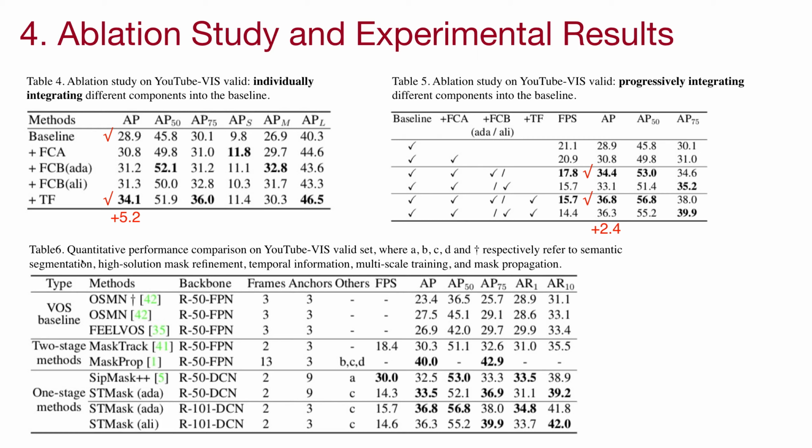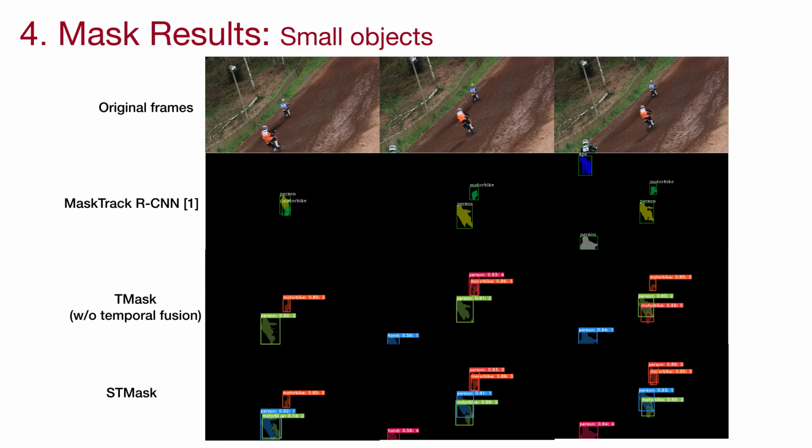Quantitative performance comparison shows that STMask, an effective one-stage method, keeps the balance between performance and speed. The visual comparison of mask results among SOTA methods demonstrates that on challenging videos, STMask obtains better segmentation results in both spatial and temporal aspects.